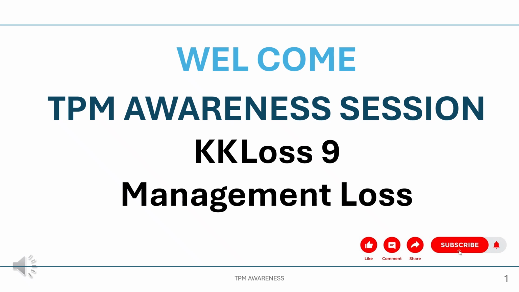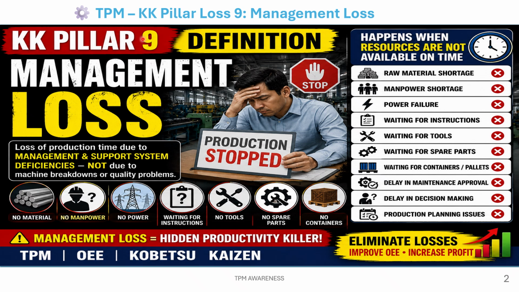दोस्तों आज हम डिस्कस करेंगे लॉस नंबर 9, मैनेजमेंट लॉस। सो डेफिनेशन ऑफ मैनेजमेंट लॉस: loss of production time due to management and support system deficiencies, not due to machine breakdown or quality problems, happens when resources are not available on time. Raw material shortage, manpower shortage, power failure, waiting for instruction, waiting for tools, waiting for spare part, waiting for containers, pallets, delay in maintenance approval, delay in decision making and production planning issues.